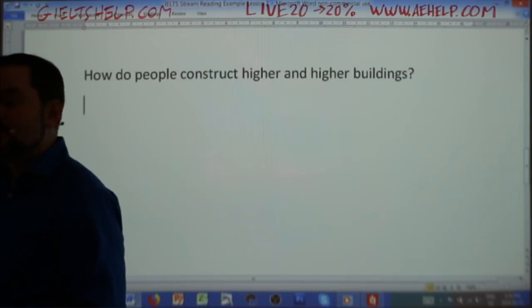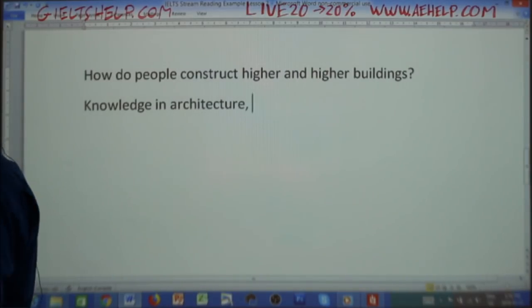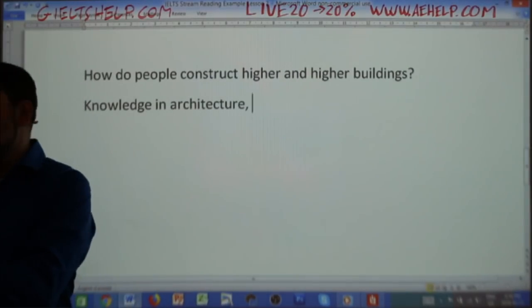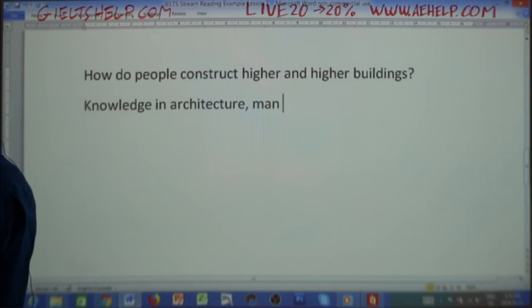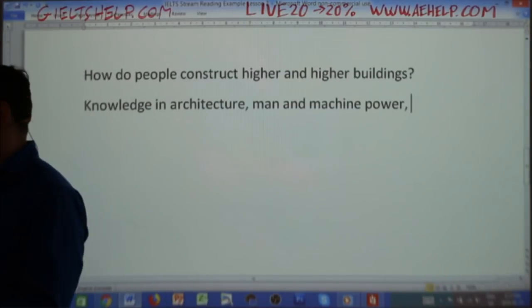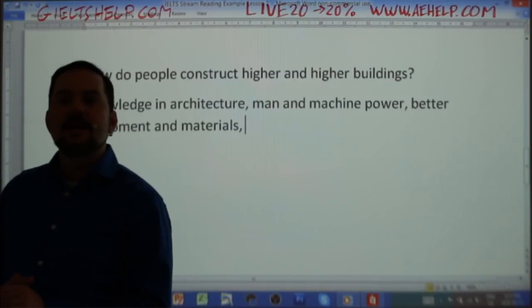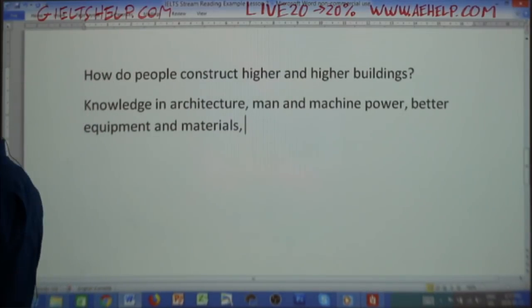Knowledge in architecture, absolutely right. Man and machine power, highly agree on that. Better infrastructure and equipment, that's right. One of you said advanced engineering, investment, money is definitely important.